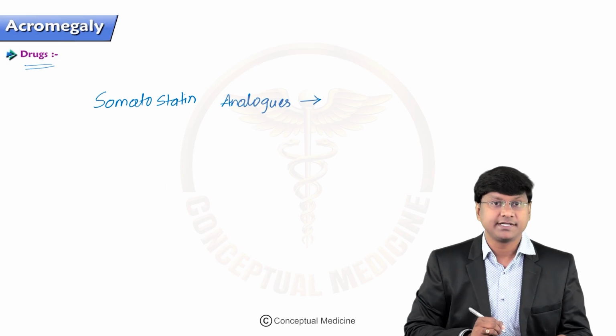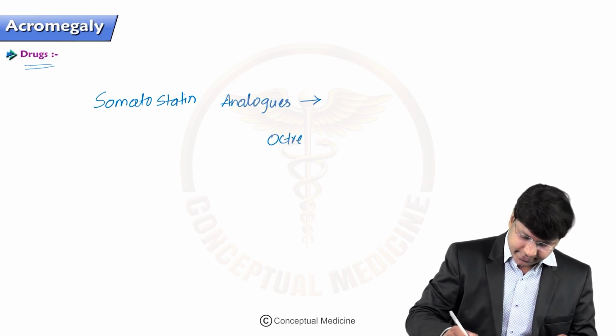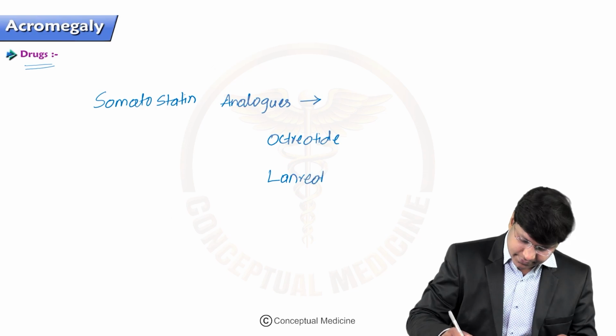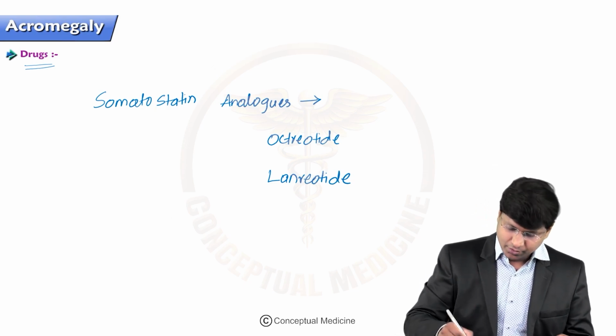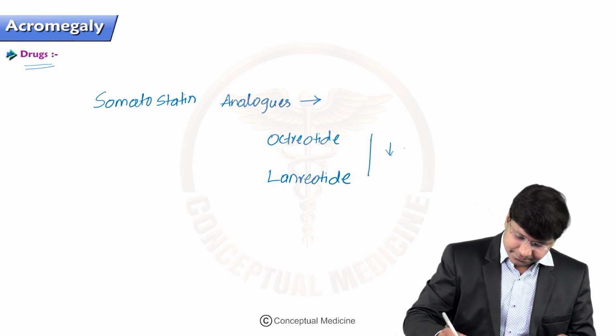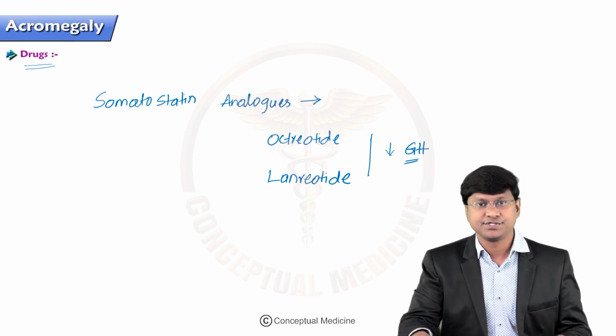The examples are octreotide and lanreotide. They will reduce the growth hormone levels in almost around 70% of patients.